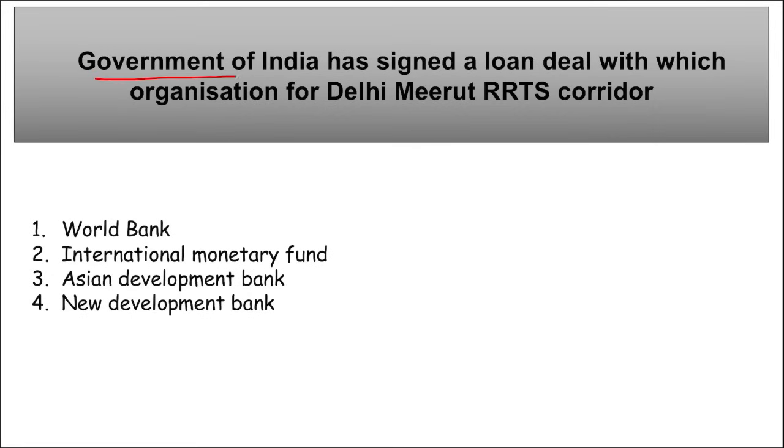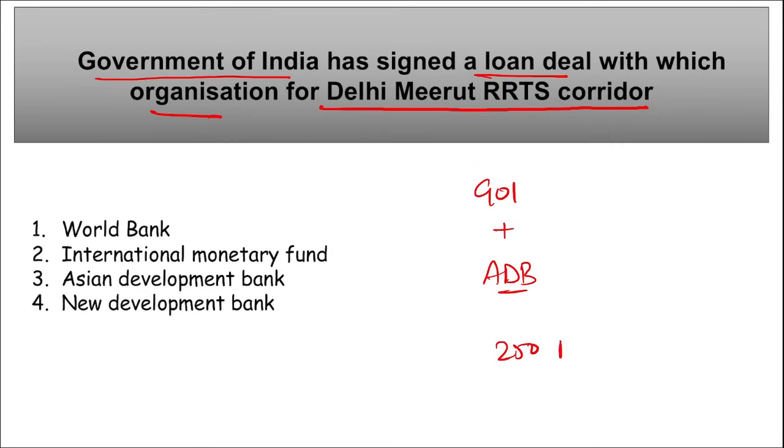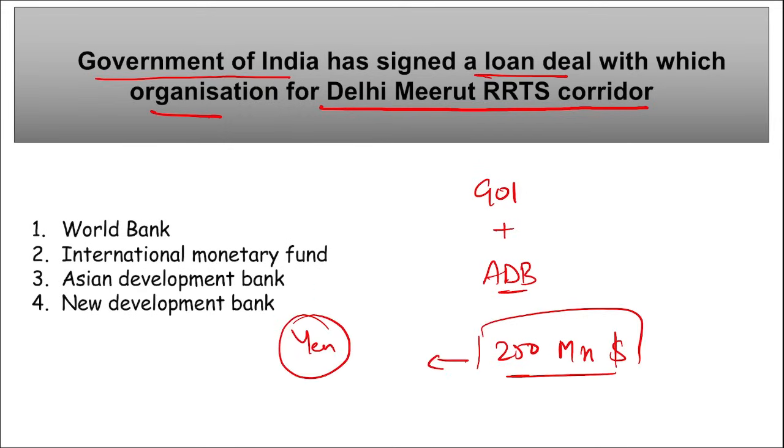Moving on, Government of India has signed a loan deal with which organization for Delhi Meerut RRTS corridor? So remember, it is Government of India, our Indian government, and Asian Development Bank, right? They together recently signed a loan deal worth how much amount? $250 million. This $250 million will be converted into yen, right?